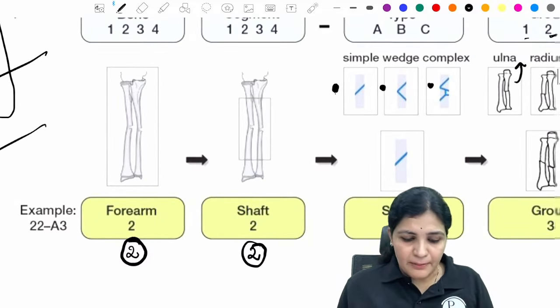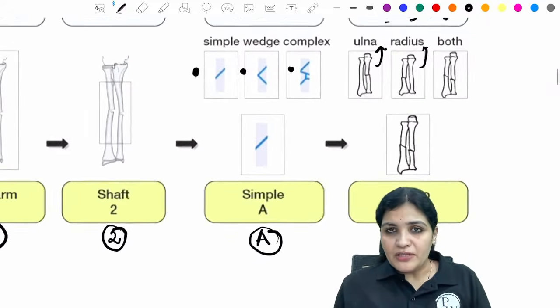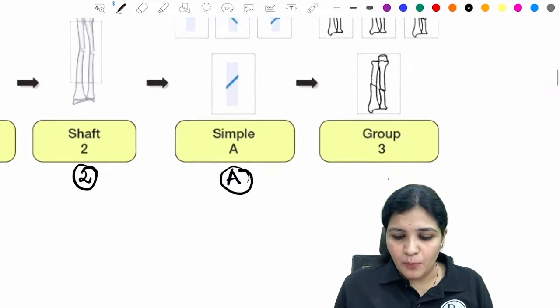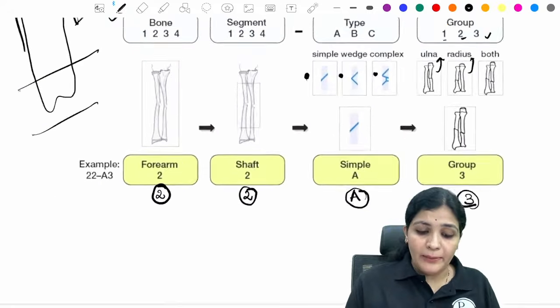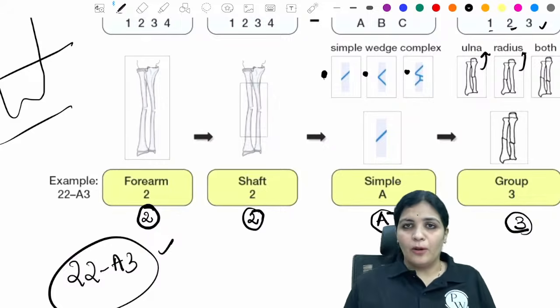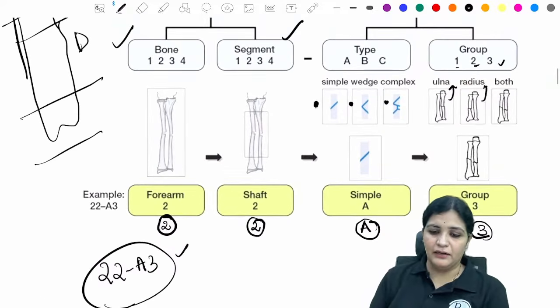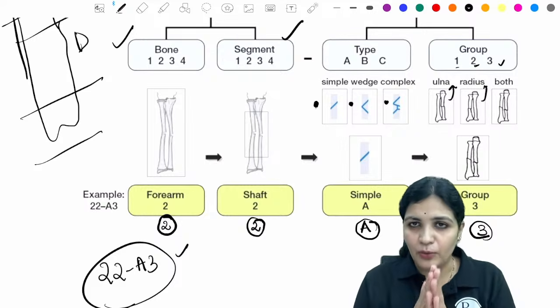Because this is a simple transverse fracture, they write this as A. And because both bones are involved, it is group 3. Now the nomenclature of this particular fracture becomes 22A3. It is like chemistry, where we write nomenclatures for carbon and the molecule. So it is similarly like this. No need to understand this.